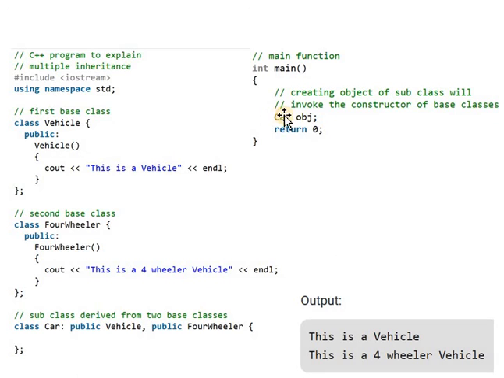When we create the object for the subclass car, it automatically gets all the properties and behaviors of the parent classes vehicle and four-wheeler. This is multiple inheritance.